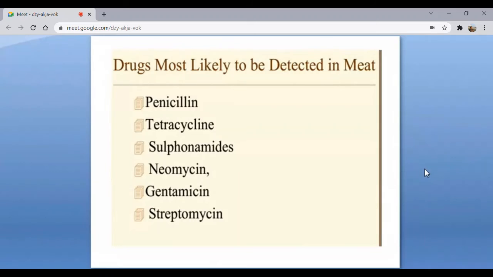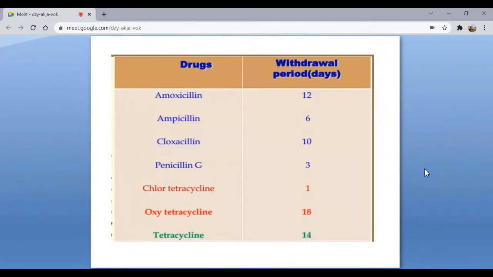The drugs normally detected in meat are penicillin, tetracycline, sulfonamides, neomycin, gentamicin, streptomycin, etc. And this is what I meant about the withdrawal period. For amoxicillin, if you inject it in animals, it takes generally about 12 days to be completely free of that particular drug, and so on. So these are the drugs where certain withdrawal periods apply.